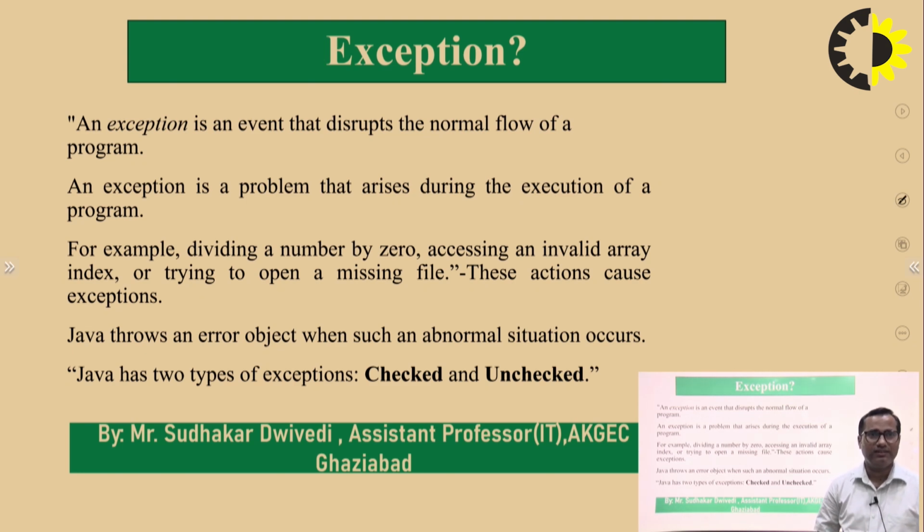So what is an error? Error and exception are different. An error is just a wrong that we are doing in the program, and that's why the program may go wrong. That means if we have written something that is not according to the grammar of the language, that may cause an error. But an exception is a condition that itself causes some error. And in Java, we can handle the exception. That means we can prevent those conditions if we have pre-assumed that in this section of code, this condition may arise.